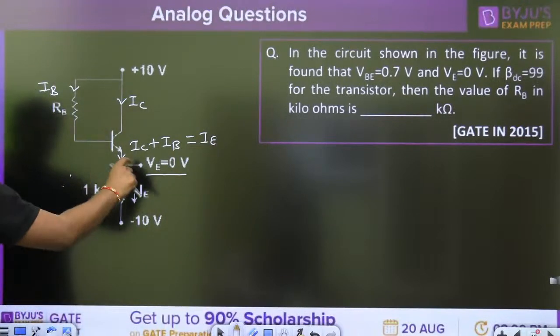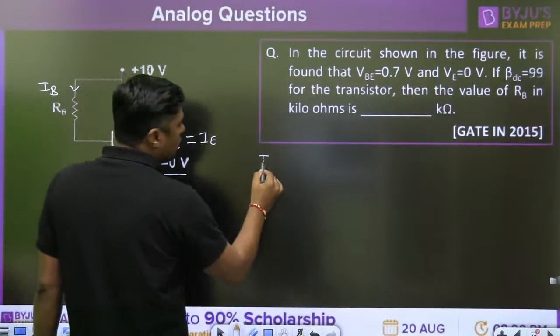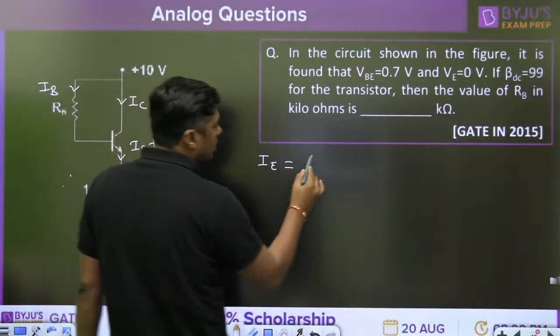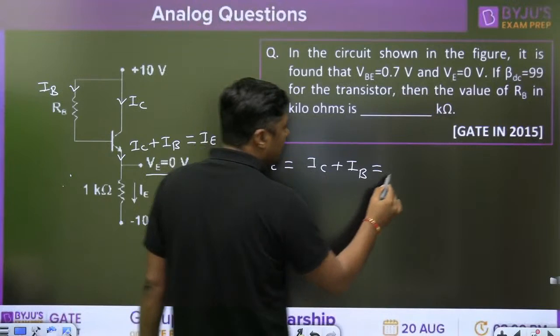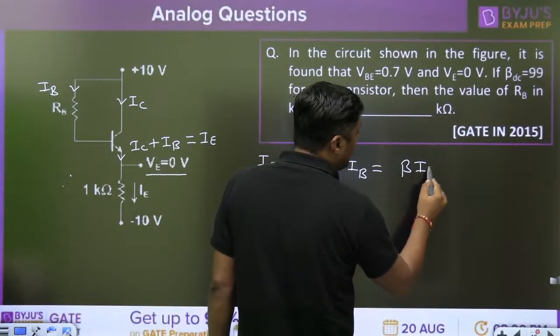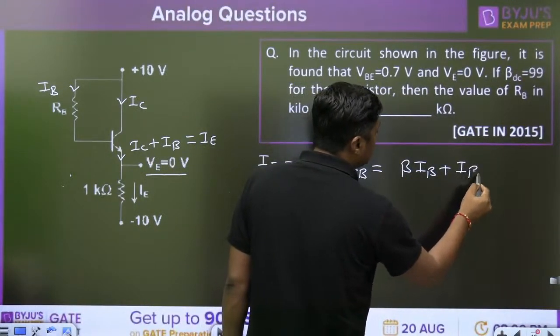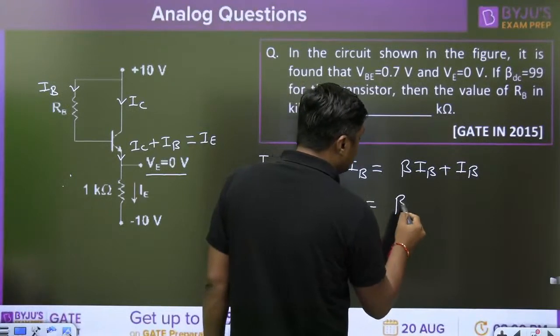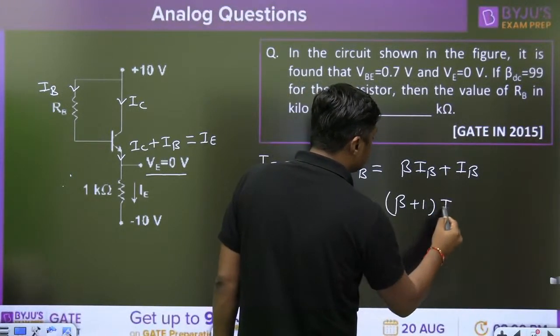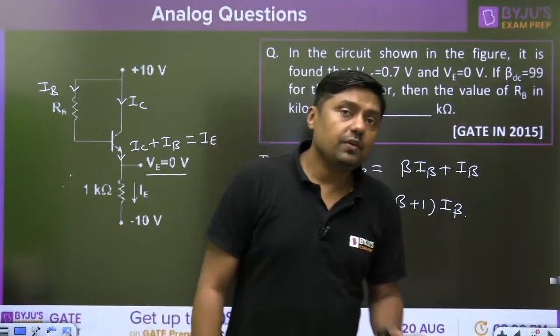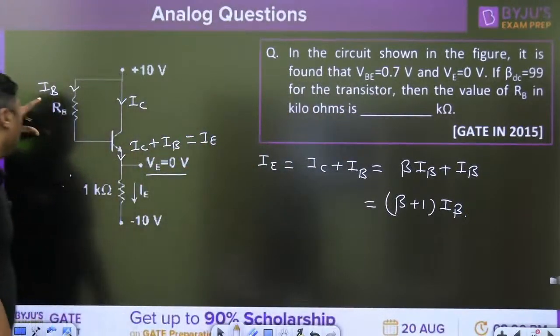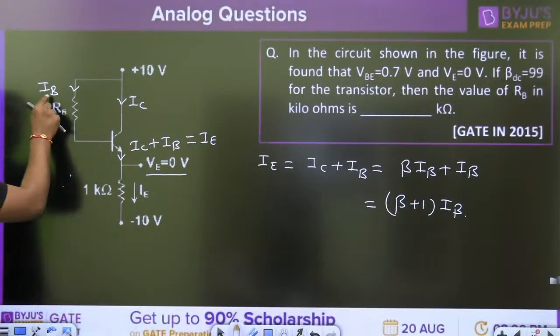Now, always remember, IE is equal to IC plus IB, means we can write beta IB plus IB. This is nothing but beta plus 1 times IB. Very easy. If you want to calculate the value of this resistor, you have to calculate IB.